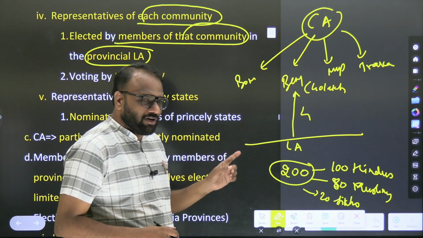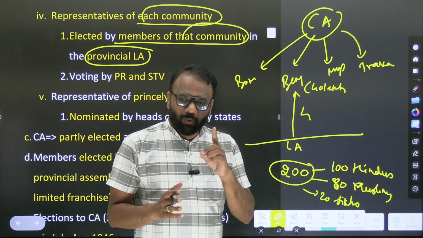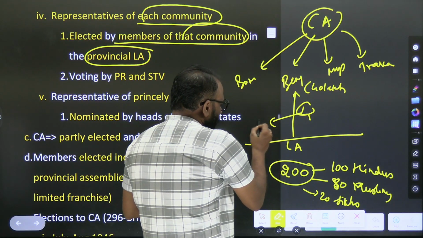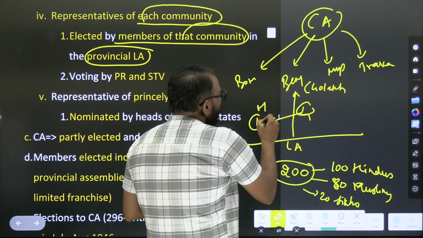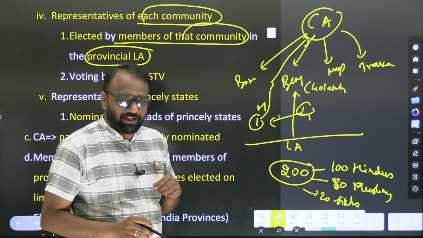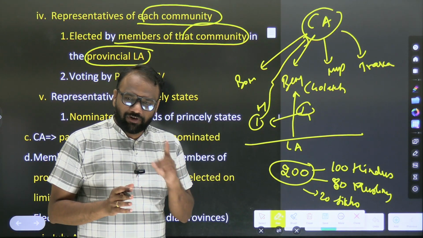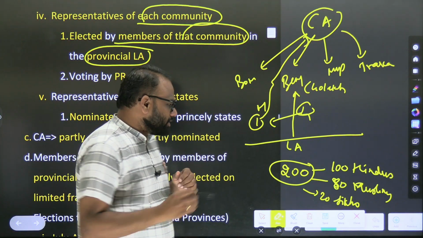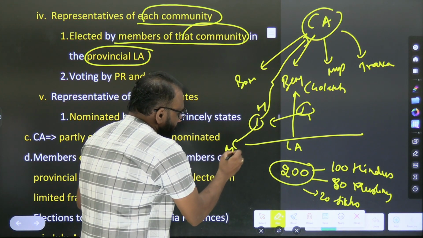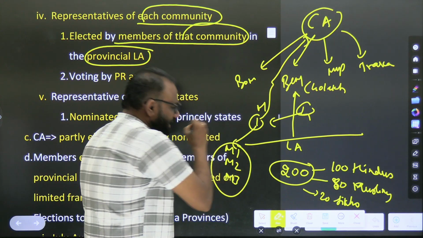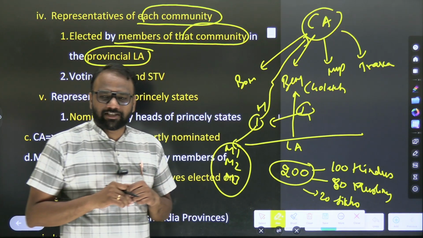In the previous example we saw, as per the proportion of the population, 1 Muslim should go. Now among these 4 people, 1 Muslim will go to Constituent Assembly. When it comes to election, whether one single person will contest or multiple members will contest? Let's take an imaginary example of 3: Muslim member 1, Muslim member 2, Muslim member 3. These 3 people will contest in the election.